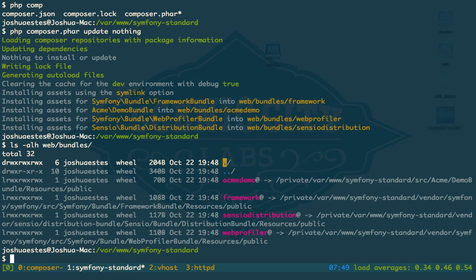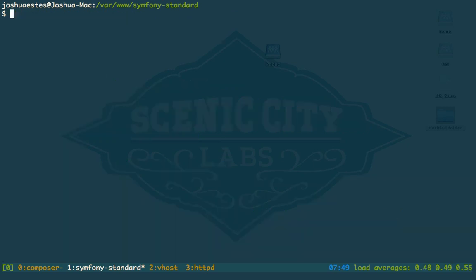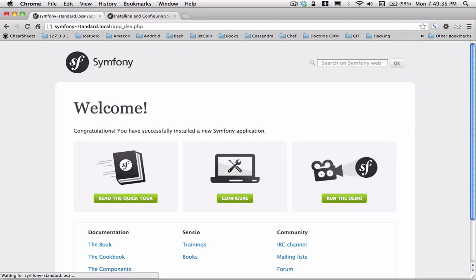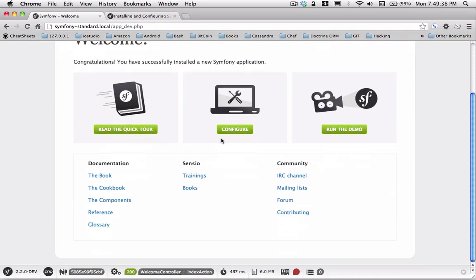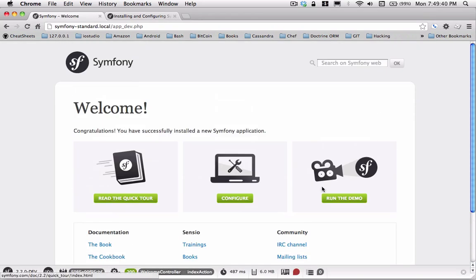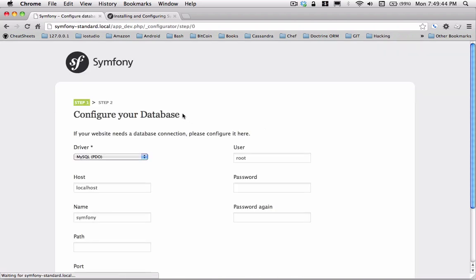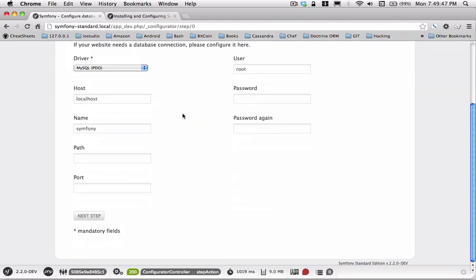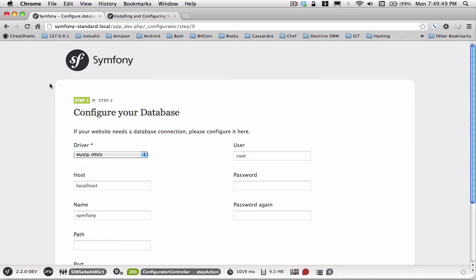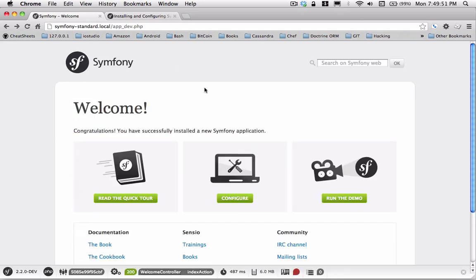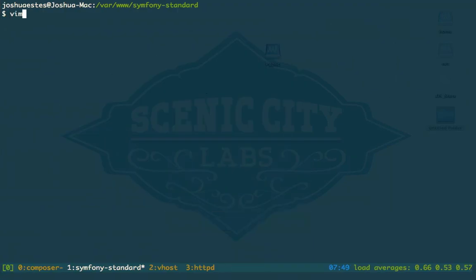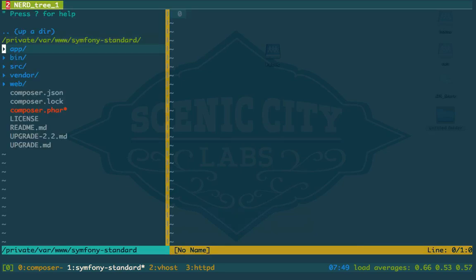That's what that does. Instead of actually doing a hard copy, it's just symlinking. So now that we have all of that done, let's reload. Everything should be back to normal. This is the Acme demo bundle. I never use it. Some of you may find it useful. I usually don't. Like I said, I never use it.